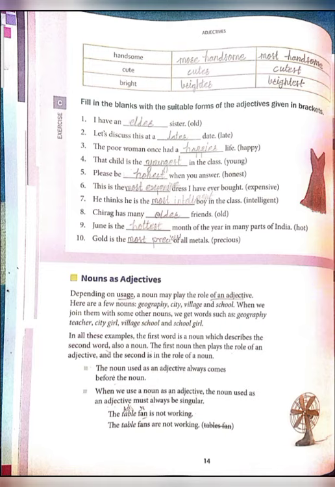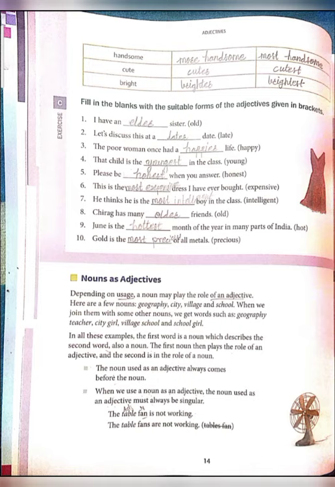Now let's solve exercise C. Fill in the blanks with the suitable forms of the adjectives given in the brackets. In the brackets some forms have been given, you have to think and write which is suitable. See, I have a dash sister. In the bracket it has been given old. You may use old, but what is appropriate here? Elder. I have an elder sister. Second one, let's discuss this at a dash date, meaning later date. In the bracket it's given late, so you have to write the correct form here, it's later.